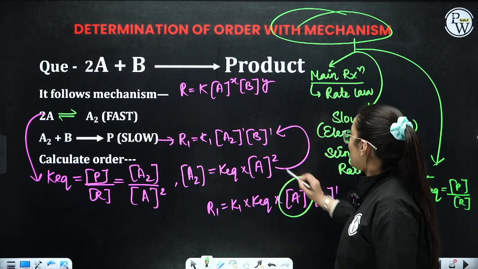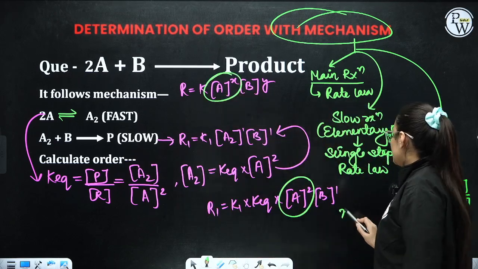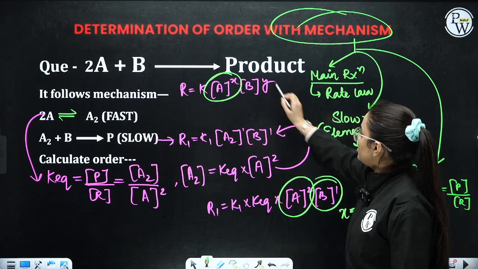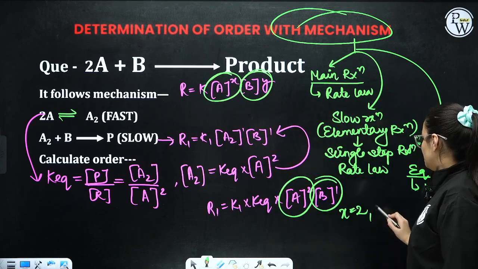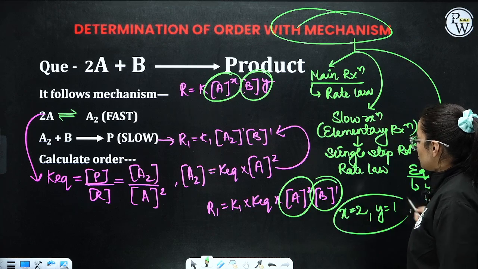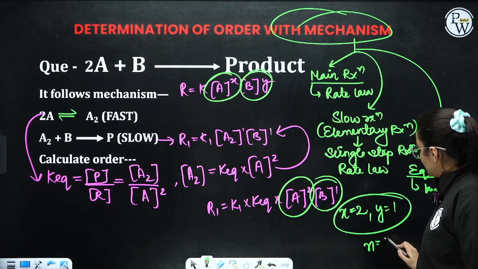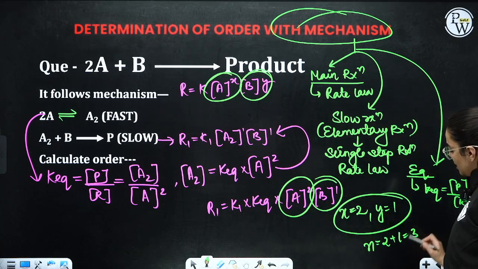Yes, ma'am. A power 2, A power X. So, X comes out to be 2. B power 1, B power Y. So, Y comes out to be 1. Yes. So, this is your order. What is the overall order? It is 2 plus 1, that is, ma'am, 3. Clear?